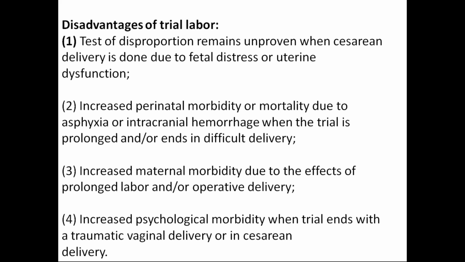Increased maternal morbidity. So whenever you allow a trial of labor, you should never say, I have allowed it, I have to deliver normally. Don't do that. Always look at the baby and mother's condition and then deliver. There is also increased psychological morbidity when the trial ends with a traumatic vaginal delivery and cesarean section. That is why counseling is very important. You have to counsel the patient before. When you go for a trial of labor, you have to tell the patient that I'm not sure about the pelvis, whether you can deliver vaginally, but you can give a trial. Counsel the patient, and then start the trial of labor.